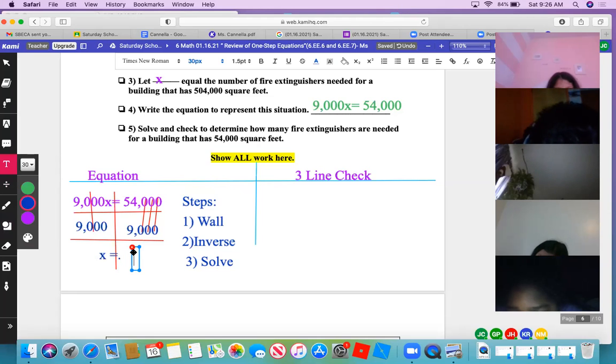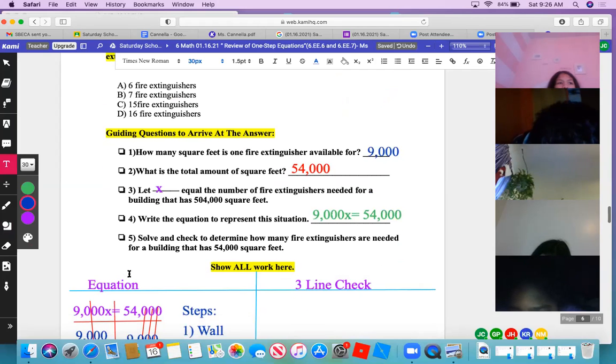Somebody type in the chat. 54 divided by 9. I see some answers in the chat. 6. Good job, guys, in the chat. The answer is 6. Well, the answer just isn't 6. It's 6 what? Go back to question 5. It says, solve and check to determine how many fire extinguishers are needed for a building that has 54,000 square feet. So what does this 6 represent? 6 what? Look at their answer choices.